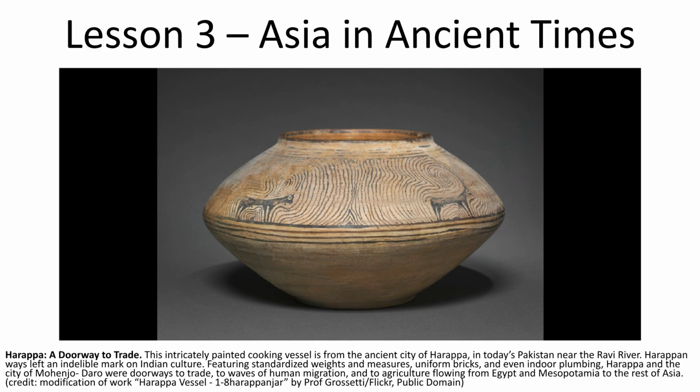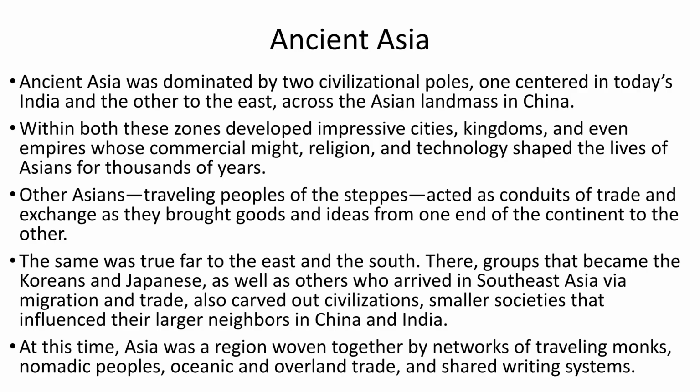This video explores ancient Asia, focusing on Harappa, a city vital for trade and agriculture, shaping early Indian culture with its advanced urban planning and standardized systems. Ancient Asia was shaped by two major civilizations in India and China, alongside nomadic peoples who facilitated trade and cultural